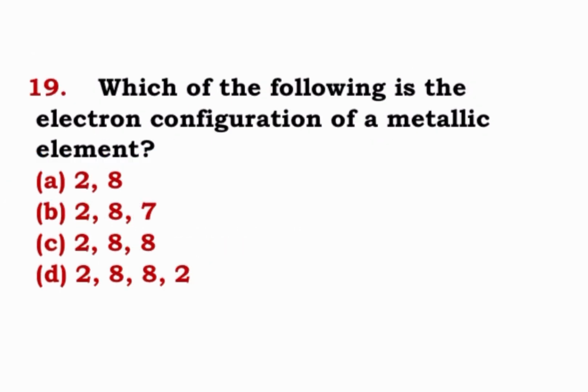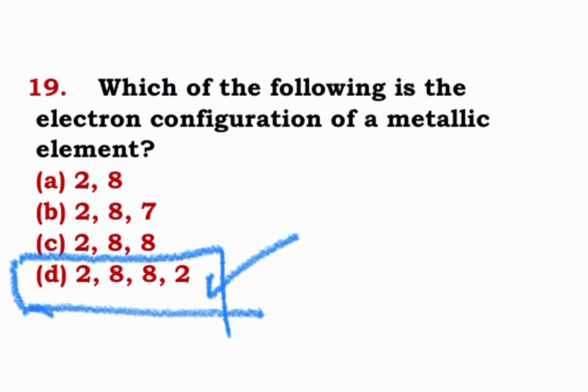Question number 19. Which of the following is the electron configuration of the metallic element: 28, 287, 288, 2882? It is 2882 because it will lose electrons to get its stable configuration, and metal has that characteristic of losing electrons. So, 2882.